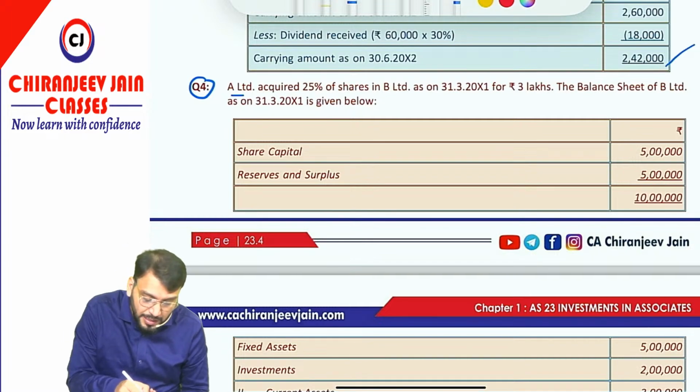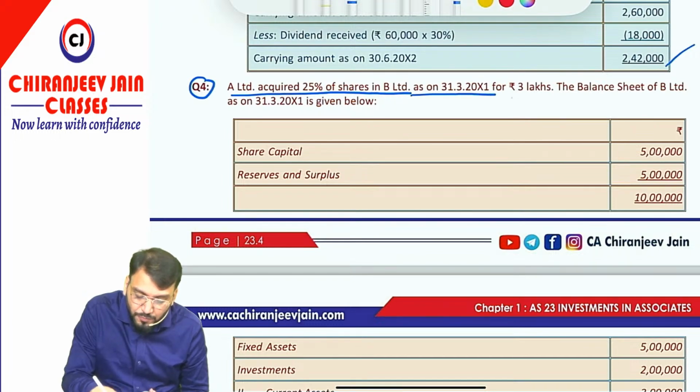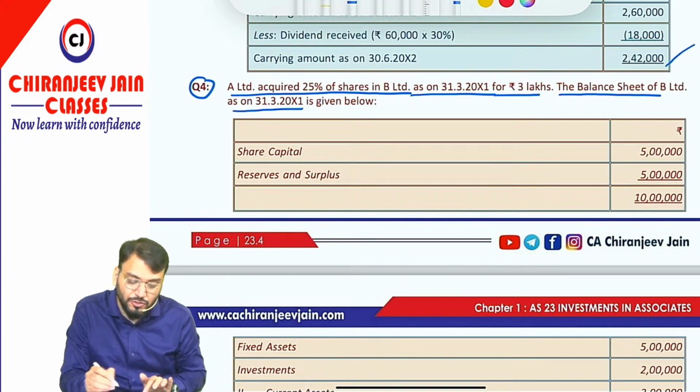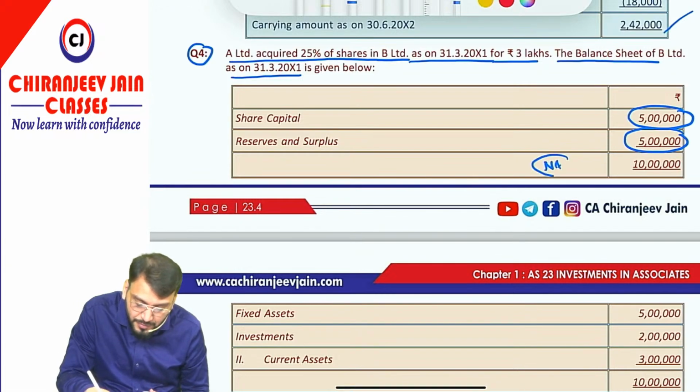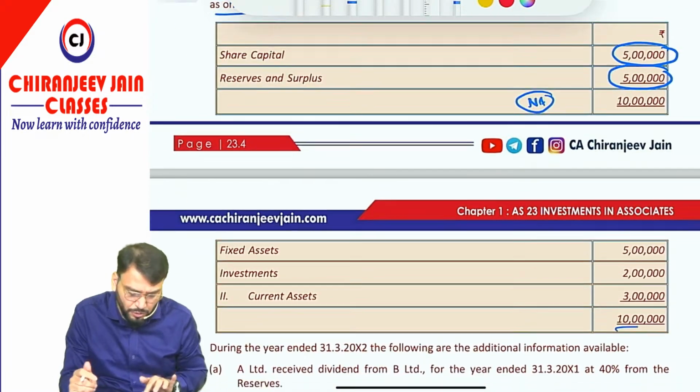Let me do it. A Limited acquired 25% of shares in B Limited as on 31st March 2001 for rupees 3 lakh. The balance sheet of B Limited as on 31st March 2001 is given. So this is 5 lakh equity share capital and 5 lakh reserve and surplus. So this becomes net asset, or you can take net asset as 10 lakh, both are same.